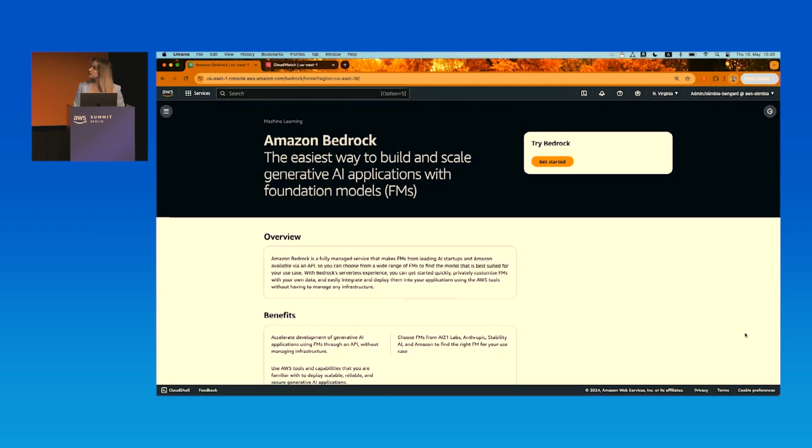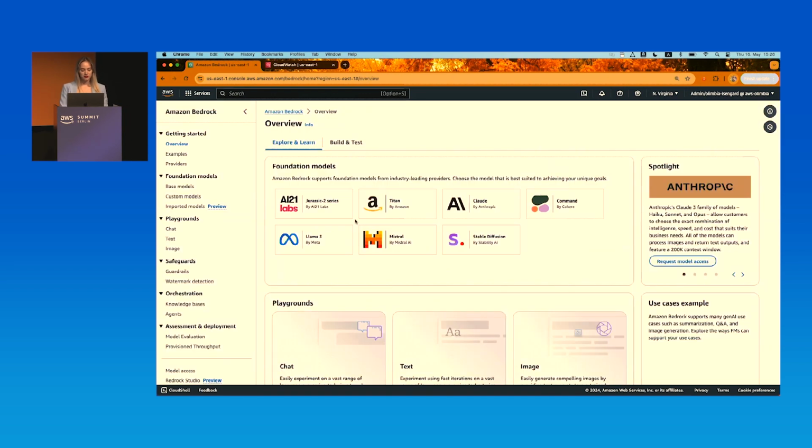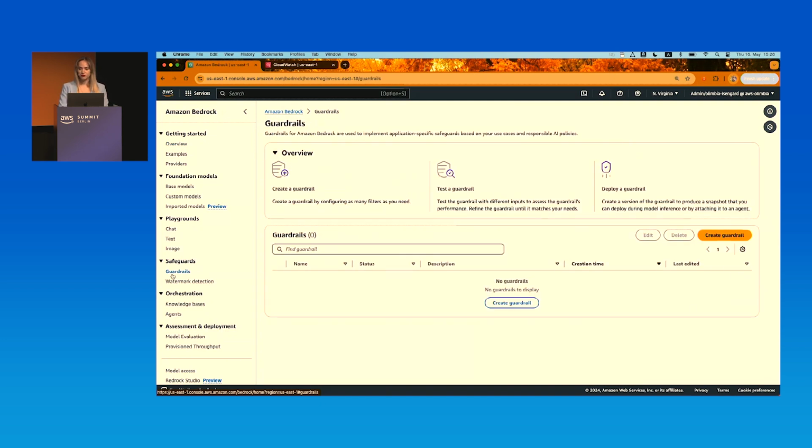OK, so I think it is visible, right? So currently I'm in my AWS console in the Bedrock page. What we want to do is hit the button Get Started. As we see, a left panel pops up, and what we're interested in is the guardrail section on the left. So I click on that, and we are right now in the guardrails page.